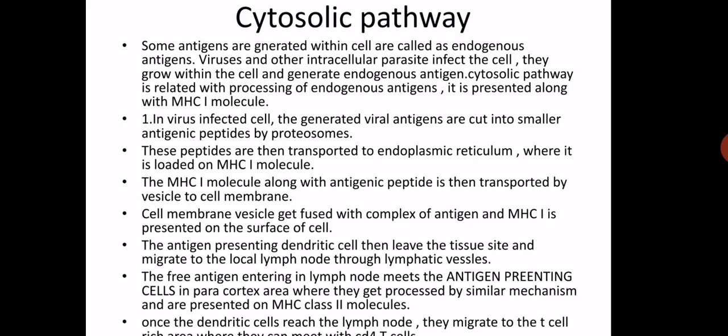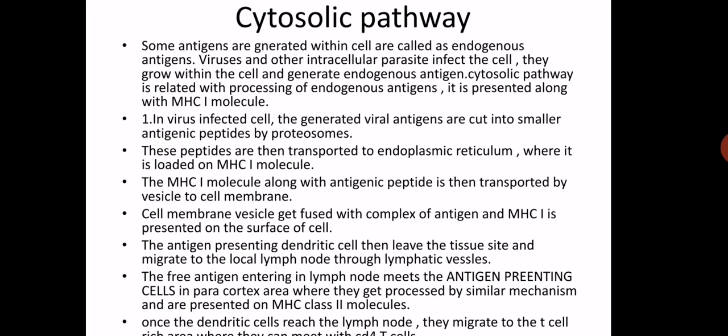So to process these antigens, the cytosolic pathway will be operated there. Here the endogenous antigens are processed by the cytosolic pathway and they are presented along with MHC class I molecule. In the previous pathway, what did we discuss? In the endocytic pathway, MHC class II molecule was important. Here, these endogenous antigens are processed along with the MHC class I molecule.